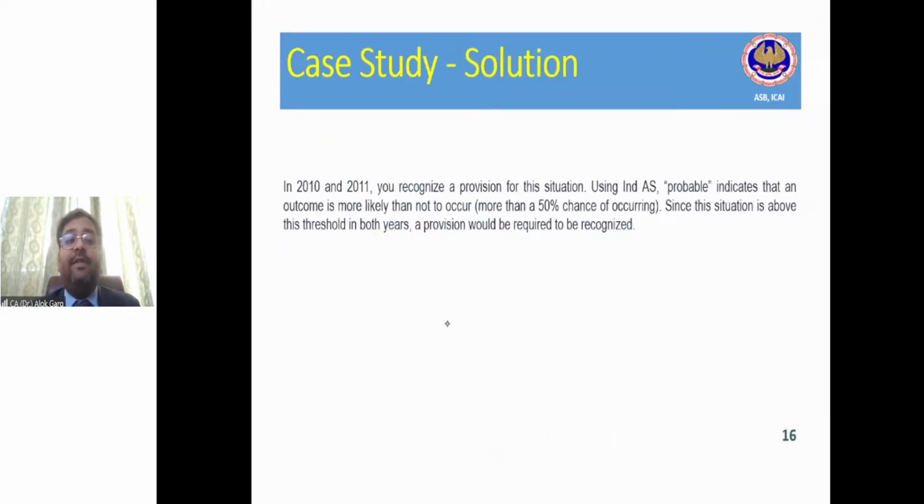In 2010 and 2011, you can recognize a provision for this situation. Using Ind AS, probable indicates that an outcome is more likely than not to occur, meaning more than a 50% chance of occurring. Since this situation is above this threshold in both the years, a provision would be required to be recognized. Right? Is it clear, friends, or not clear?